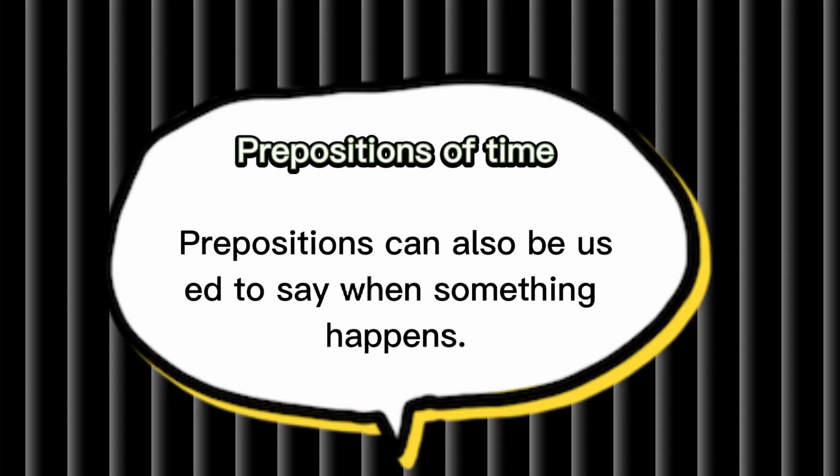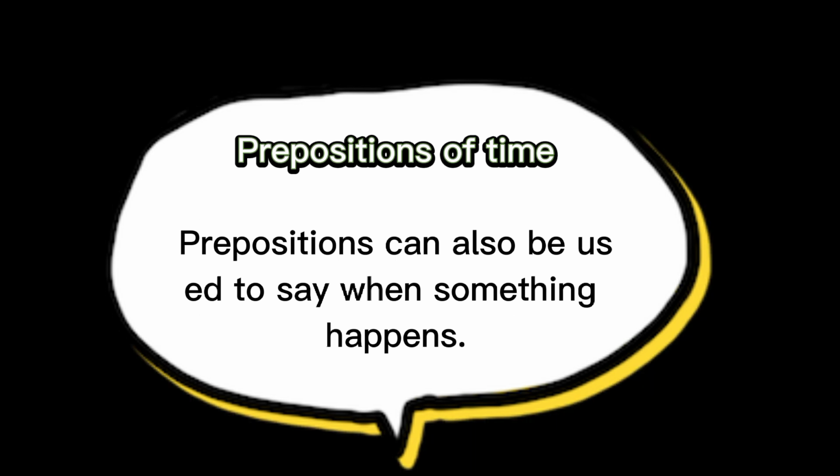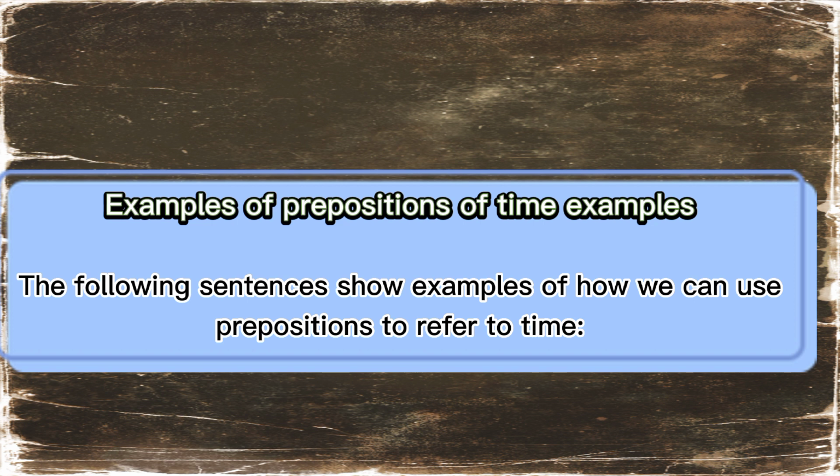Prepositions of time. Prepositions can also be used to say when something happens. The following sentences show examples of how we can use prepositions to refer to time.